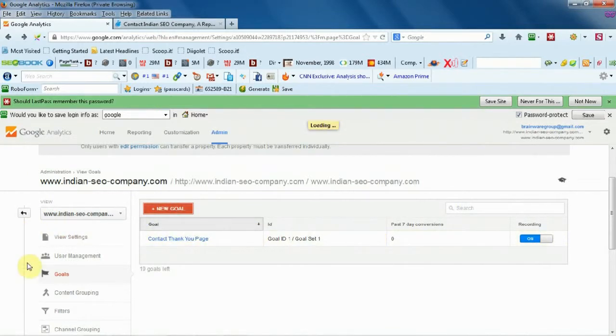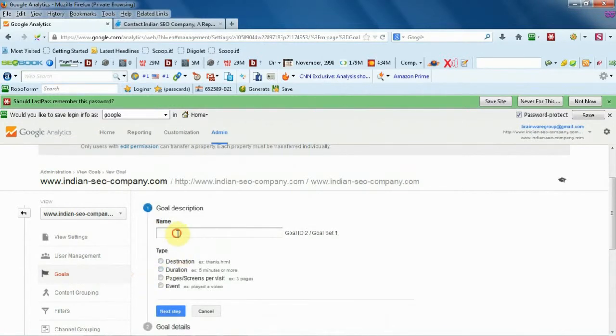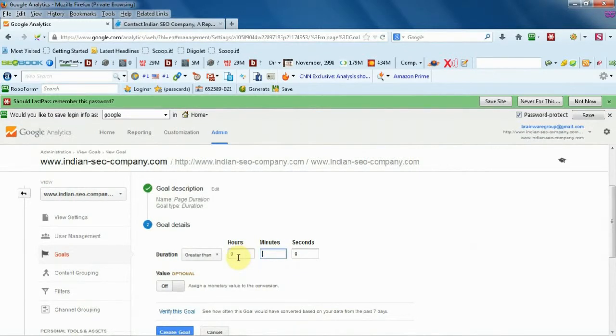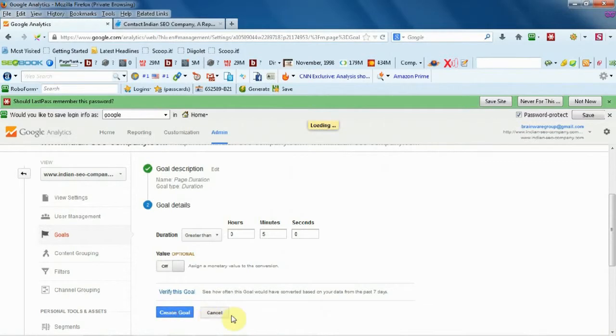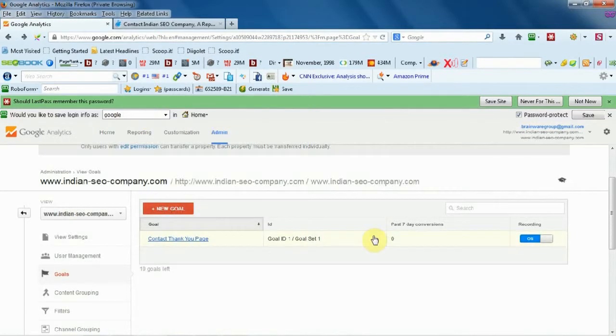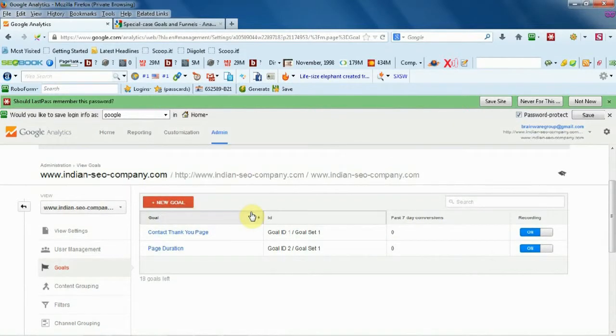Click on the new goal button. Under the goal description, a name box will appear. Write a goal name, select the duration option, and then click on the next step. In the duration box, just mention the hours, minutes, and seconds. Finally, hit the create goal button. Now with the help of this, you can easily keep track of the duration visitors are spending on your web page.